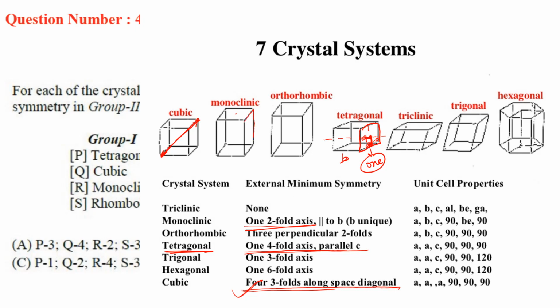So one part behaves like a perfect rectangle, and the other, since it is not 90 degrees, will behave like a rhombus. So here we can have a 2-fold symmetry, right? Then orthorhombic, where the lengths are not equal, so we have 3 perpendicular 2-fold axes.